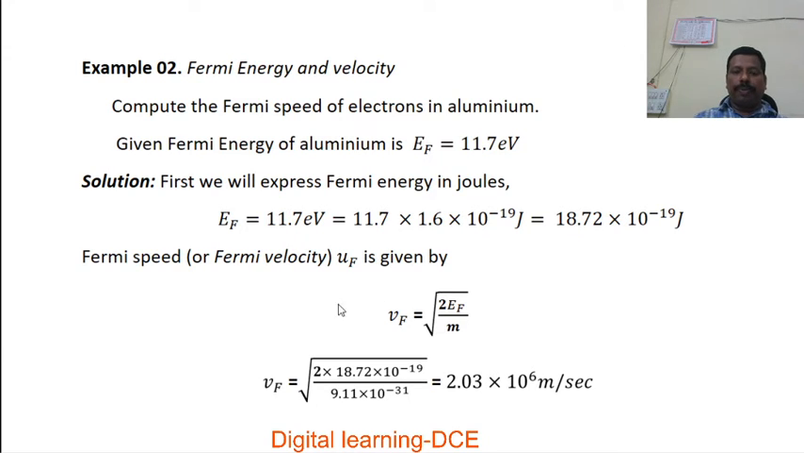Now we are going to calculate the Fermi speed or Fermi velocity, that is vF, which is given by vF equal to square root of 2EF by m. Substitute the values of the Fermi energy and mass of electron, and simplifying for Fermi velocity, the value is found to be 2.03 × 10^6 meter per second.